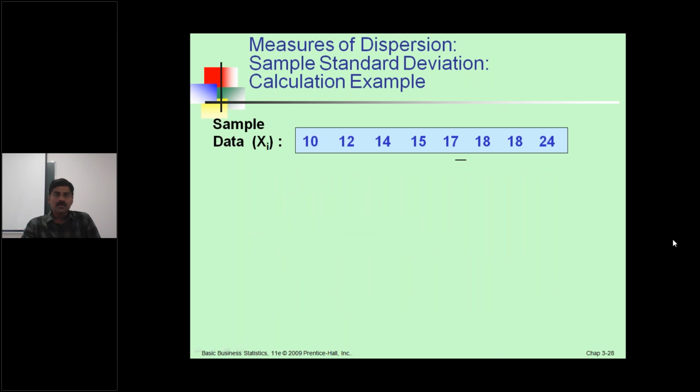See the example. Please write the example and calculate. Calculate the measures of dispersion, the standard deviation, for 10, 12, 14, 15, 17, 18, 18, 24.